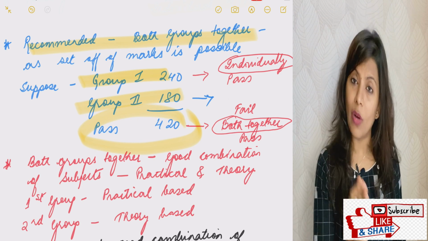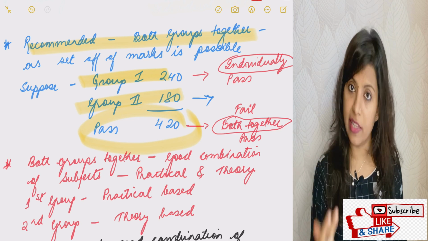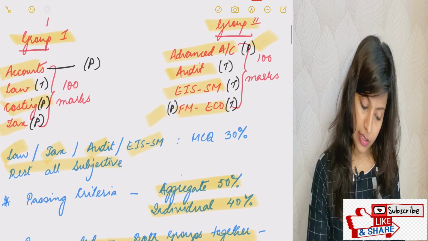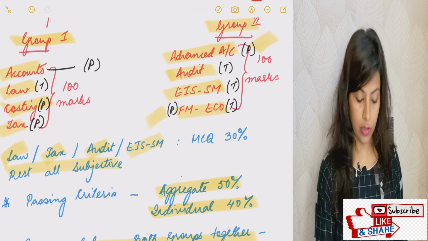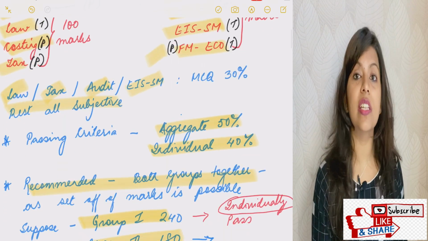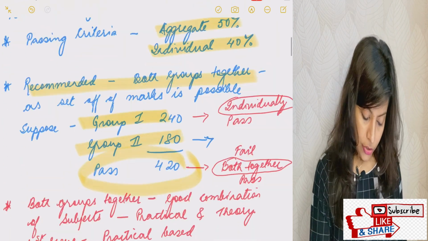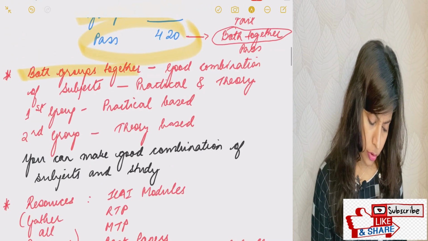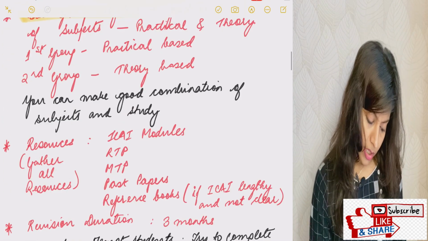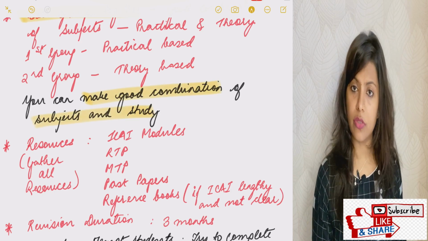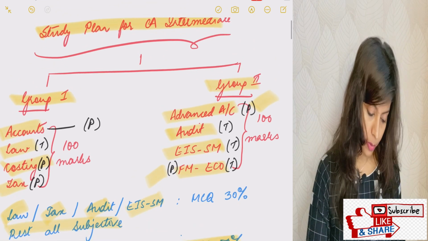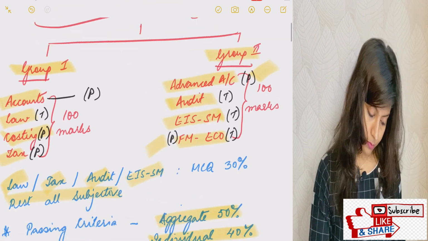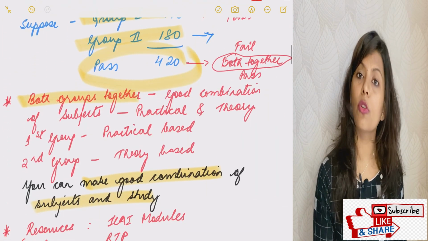If you clear one group and the second is left, you know the second group has more theory papers, so it becomes very difficult to clear because in aggregate you need 50% marks. So it's recommended that you give both groups together and make a good combination of subjects when you study, as I said before. This should be the strategy for November exams: try to give both the groups together.